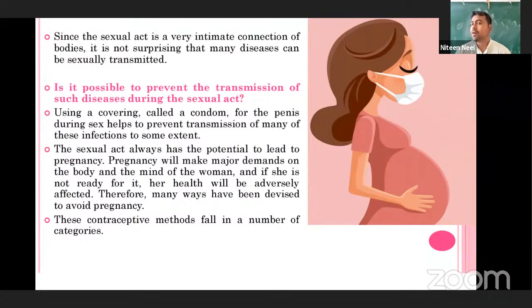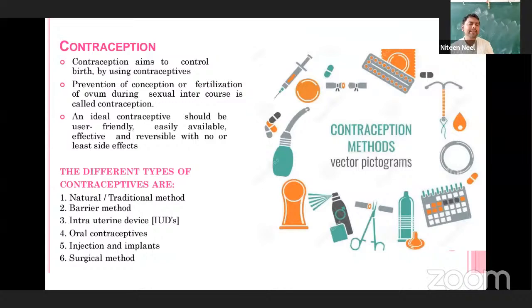See, what is contraception? Commonly we say it is the method or the aim to control birth by using some instrument or some medicines, right? That is what we call contraceptives. Contraception commonly means avoiding pregnancy, avoiding birth, controlling birth.